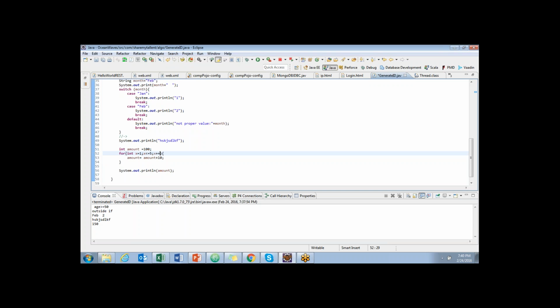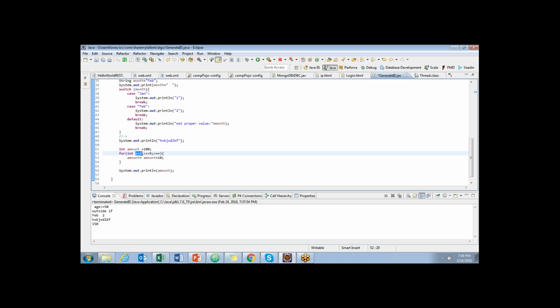Let me classify this. The first thing is called initialization, where you initialize the initial condition where your for loop should start. The second thing is the condition: until what condition it should happen.